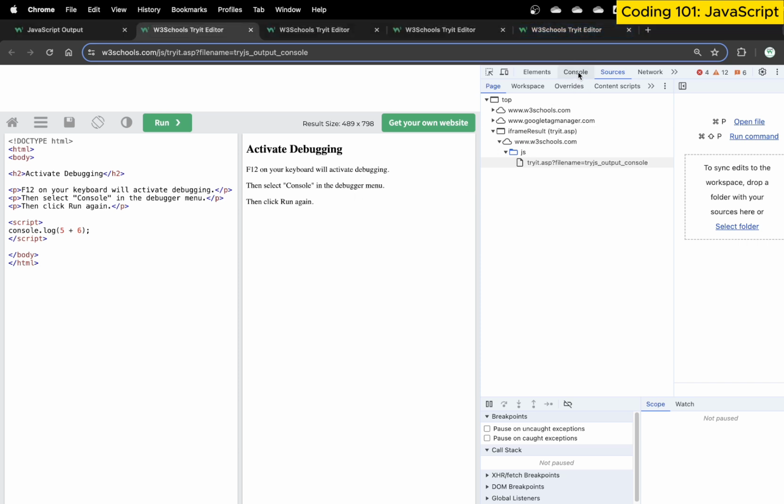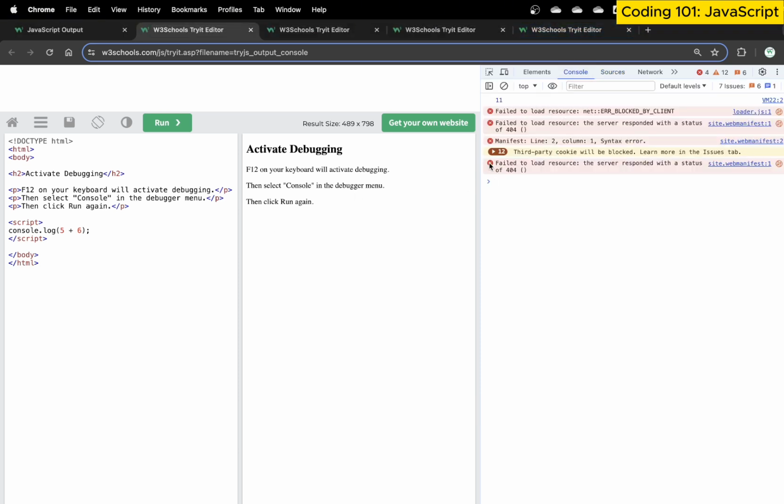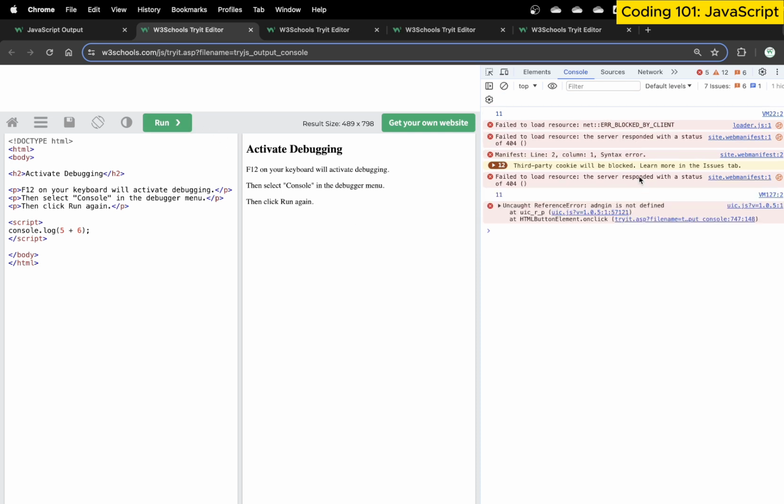Within this we have a tab called console. If I come inside the console, this is exactly where my console is. Now if I run the code, it gives me an 11 error. This error is generated on the console, typically not on the web page. Console.log is used to generate output on your console, most commonly for the developers working on it. For example, I can use console.log again and say hello Zishan, my name, and hit run.